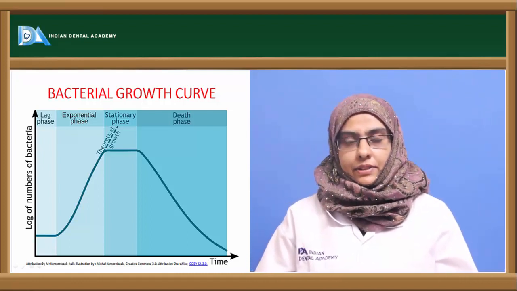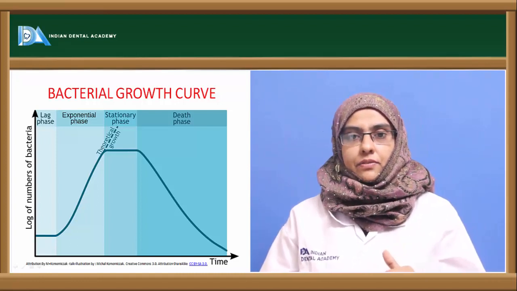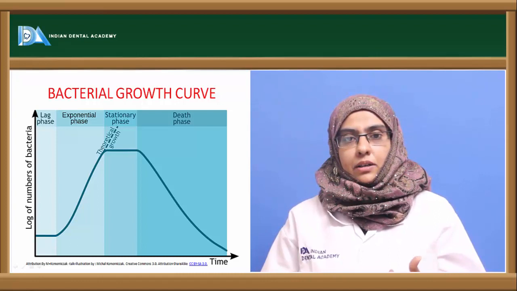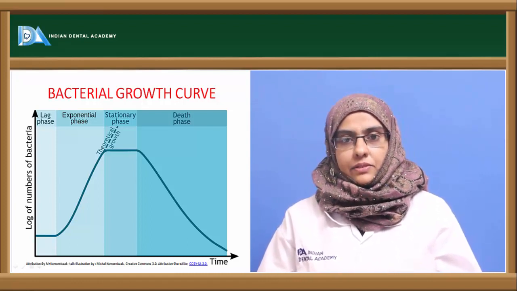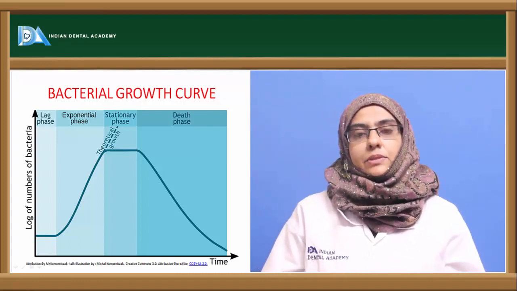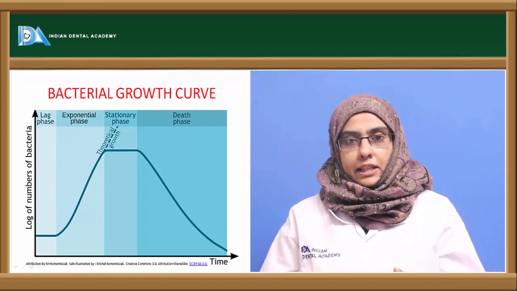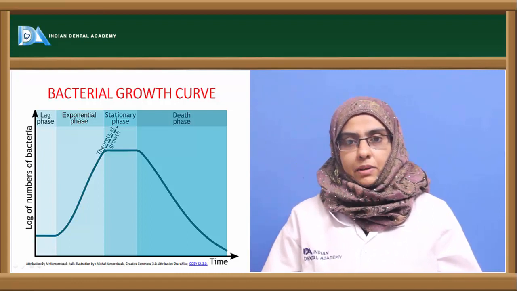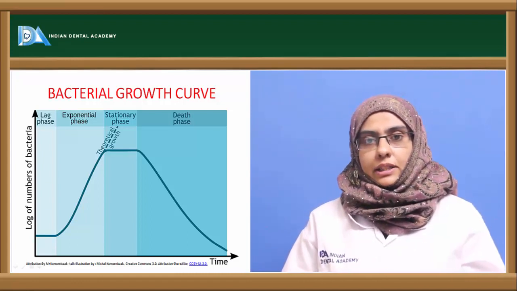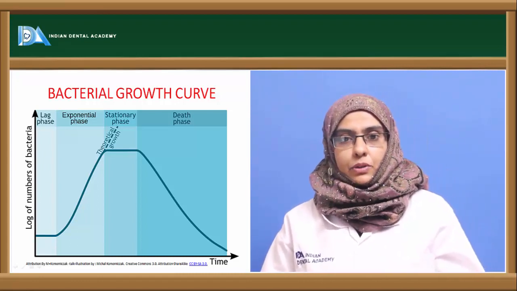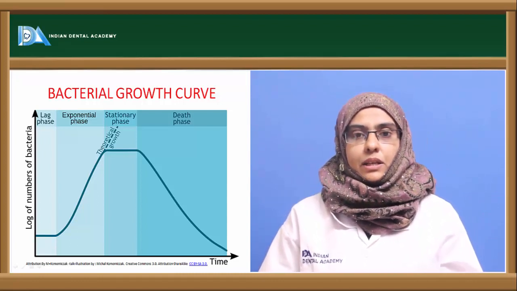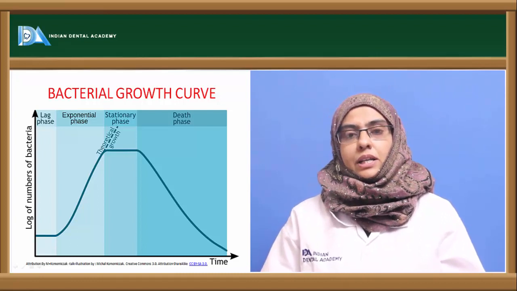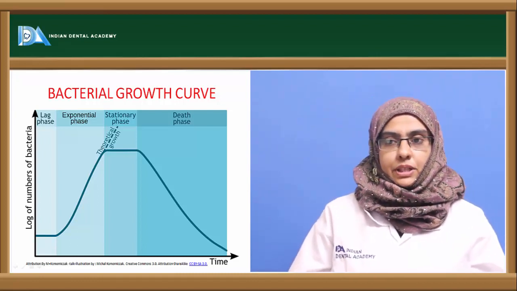Now coming to the lag phase. This is the first phase, when the organisms are inoculated or introduced into a new environment or media. That is the phase where the organisms will try to adjust themselves to the environment, and in this phase there is an increase in cell size but not in cell number. So in the lag phase, the organisms adjust and produce important components such as enzymes and other chemical metabolites that help them to divide in the next stage, which is called the log phase or the exponential phase.